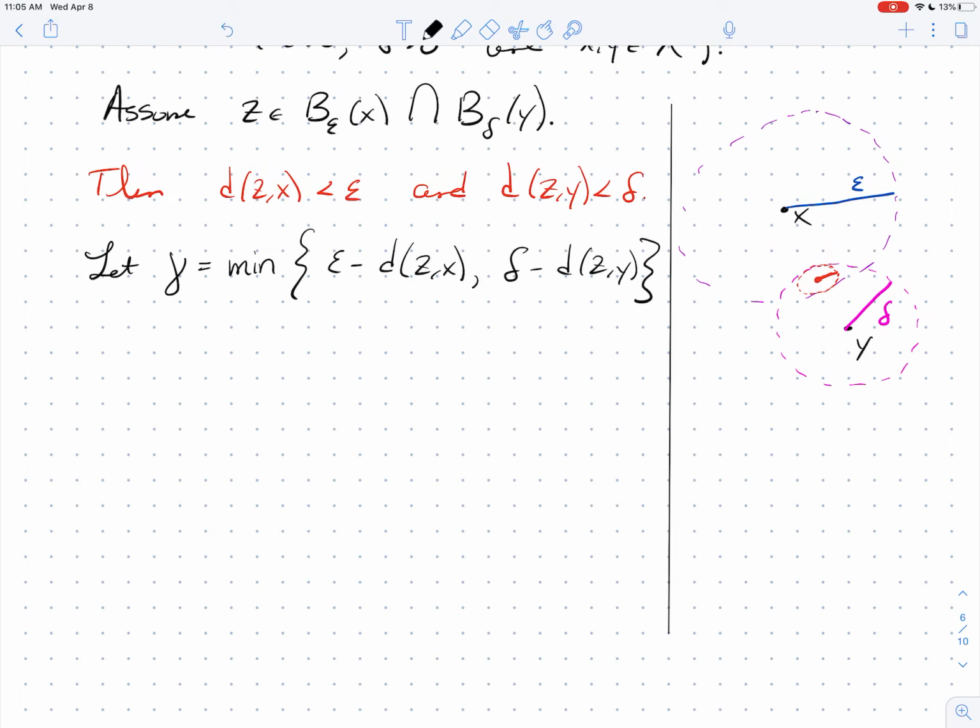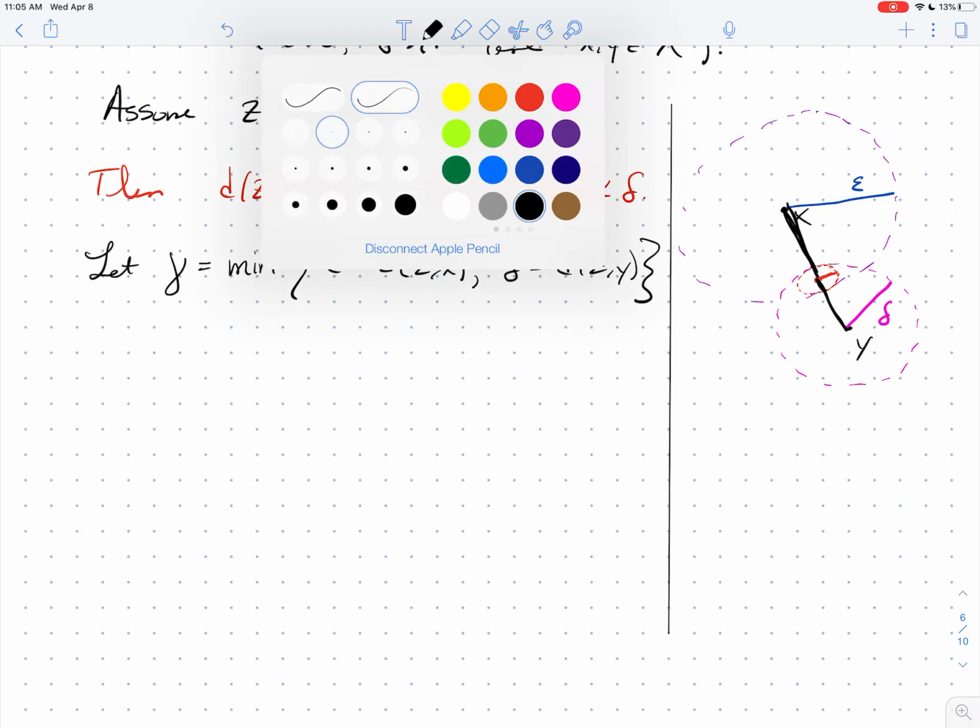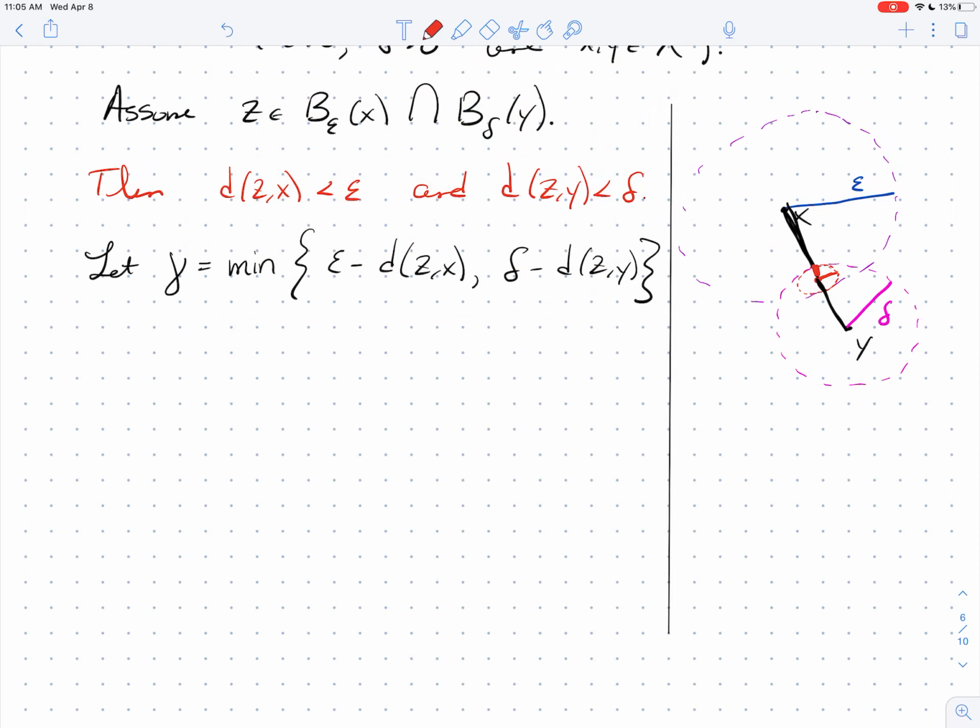Now, it may seem like I just pulled that out of thin air, but actually, look what I'm doing. I'm interested in this little distance right here and that little distance right there.